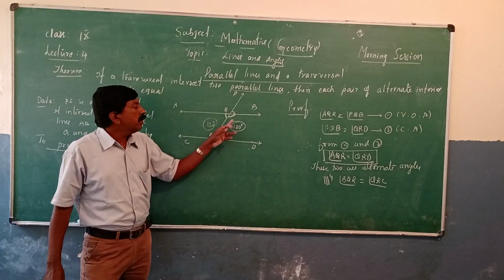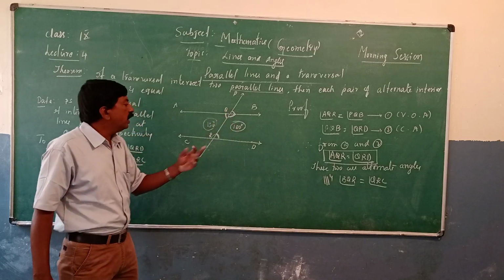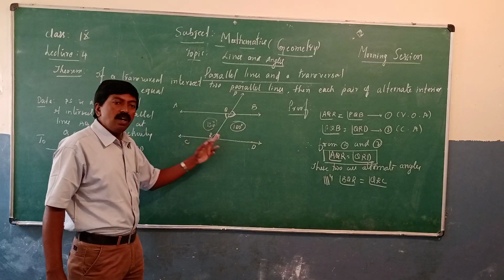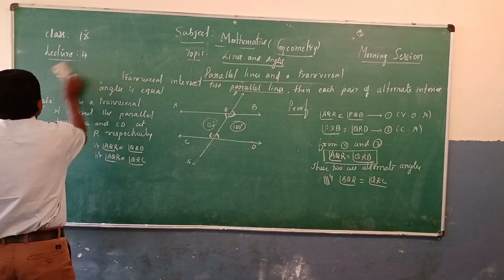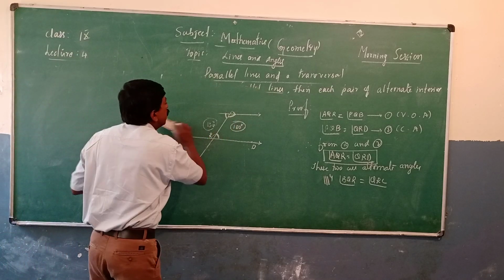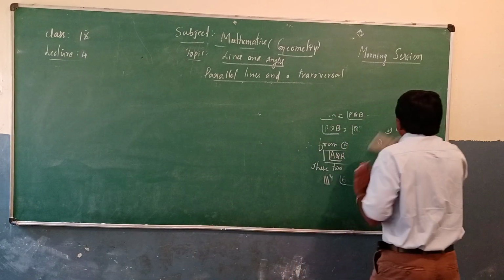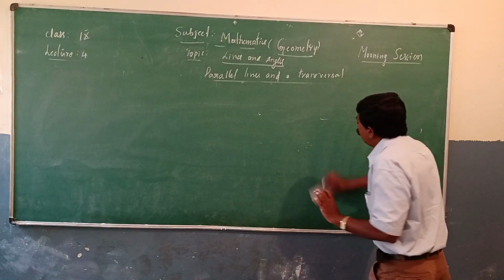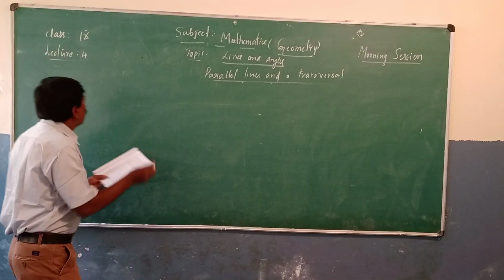Because the sum of these two angles is 180 degrees, the sum of these two angles is also 180 degrees. Alternate angles you can consider. Yes, you can pass on to supplementary angles on the same side of a transversal. That is also a very important theorem. We can prove it in this class. So another theorem.